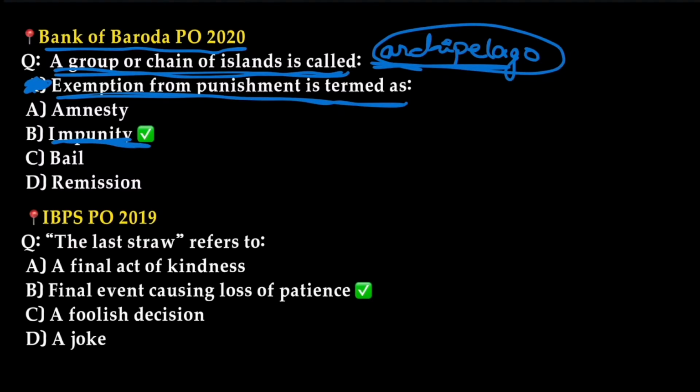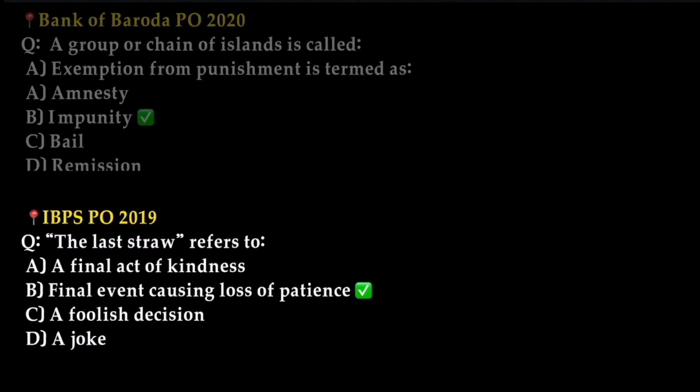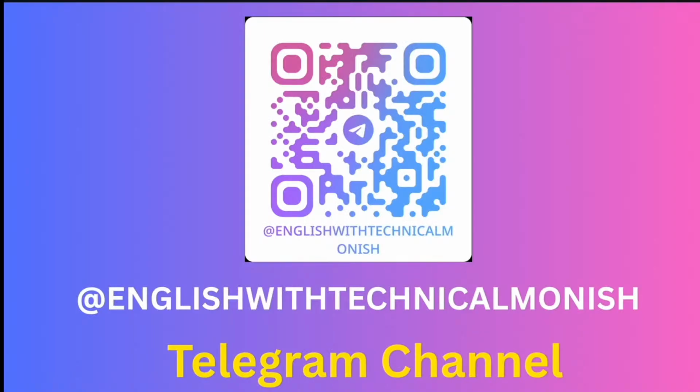Next question, IBPS PO 2019. The last straw refers to. The last straw is an idiom and it means the final event causing loss of patience. So successfully we have completed the topmost questions asked in previous years related to today's vocabulary.